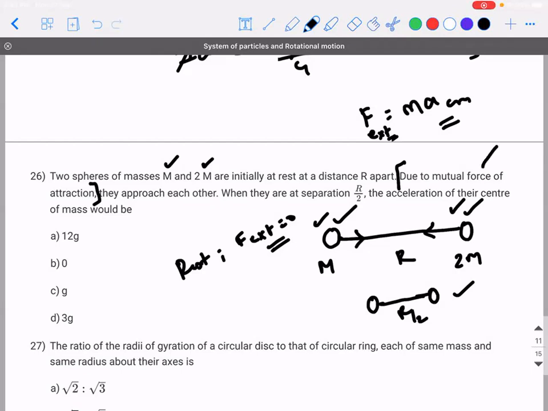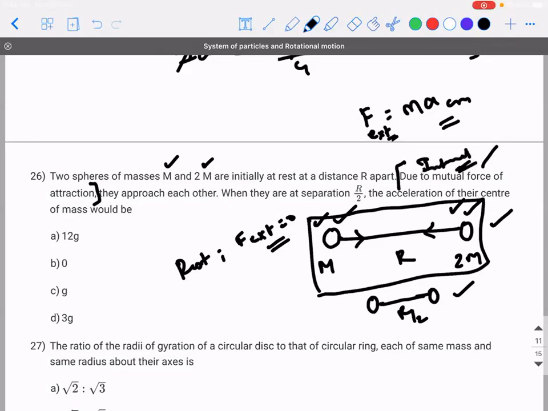It is due to the mutual force of attraction. Okay. Now the question that we need to ask is: is the mutual force of attraction an external force or an internal force? It is an internal force. It is the force that is acting between the system due to its own masses. So still what can we conclude? The external force is 0. Hence the acceleration of the center of mass is 0, and the center of mass will be at rest. I hope you understood this, right?